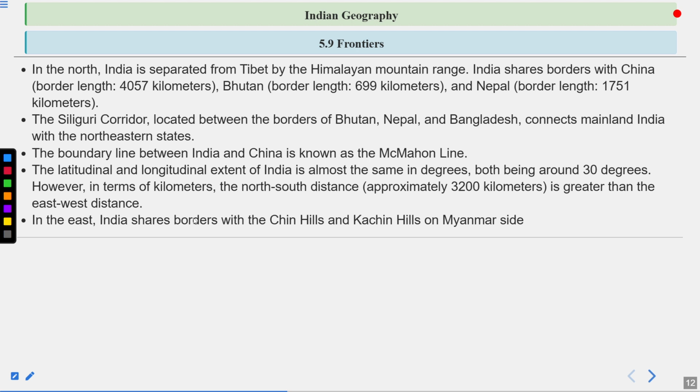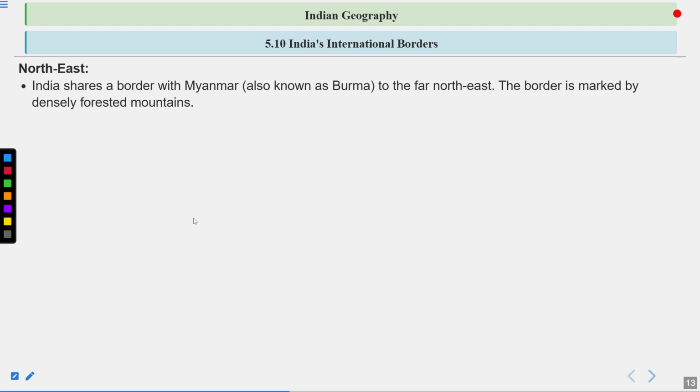In the east, India shares borders with the Chin Hills and Kachin Hills on the Myanmar side. India's international borders in the northeast: India shares a border with Myanmar, also known as Burma, to the far northeast. The border is marked by densely forested mountains.